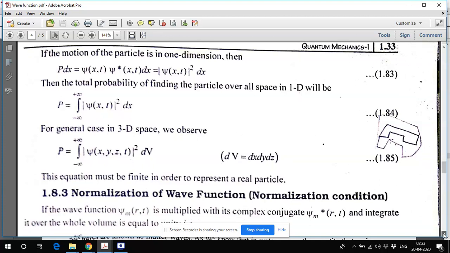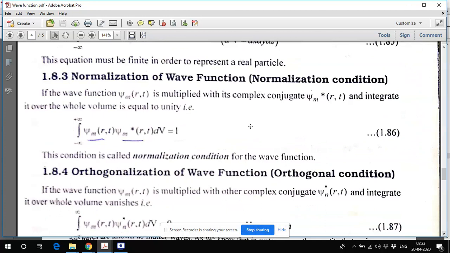After probability, now we discuss some of the other conditions. Normalization of the wave function. It is a very simple thing: we find this probability, and once this whole probability is equal to 1, then this condition is known as the normalization condition. Let me explain it. If the particle exists and we want to calculate the probability of finding it, it can exist anywhere in the whole universe.